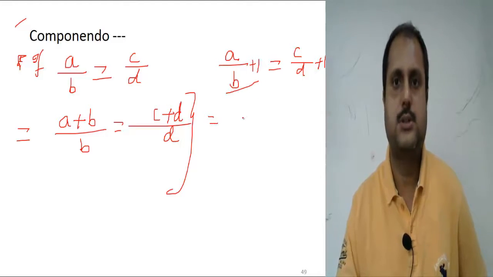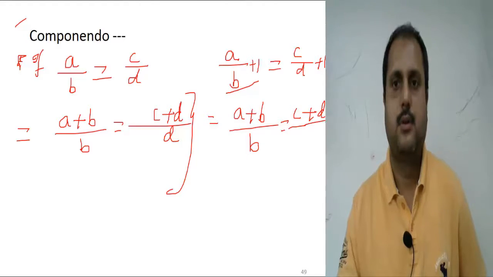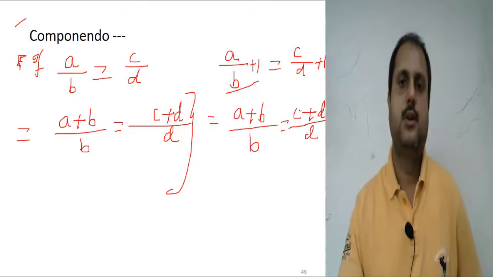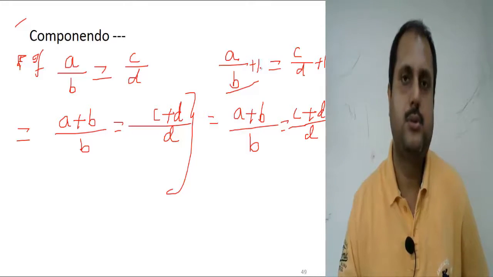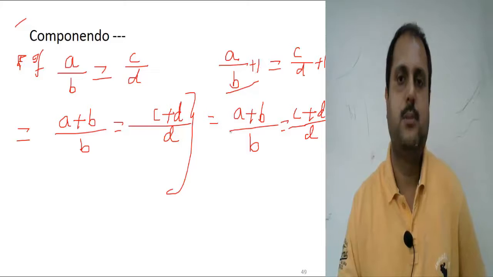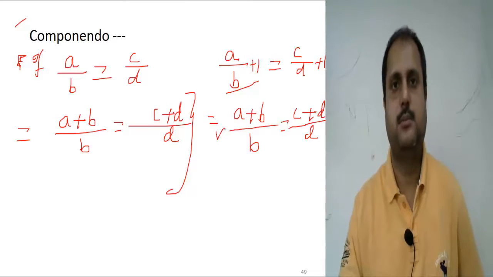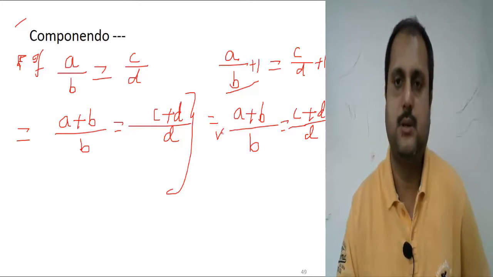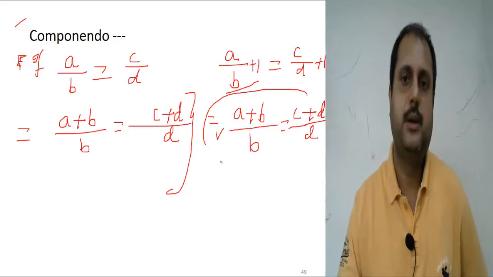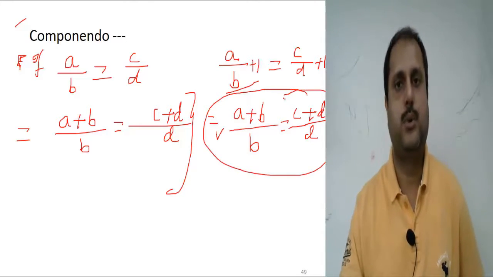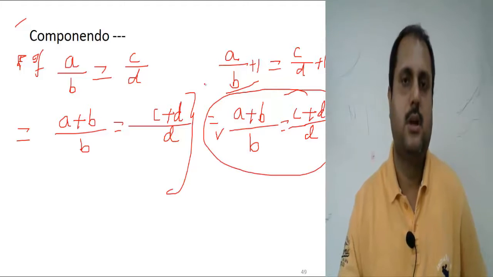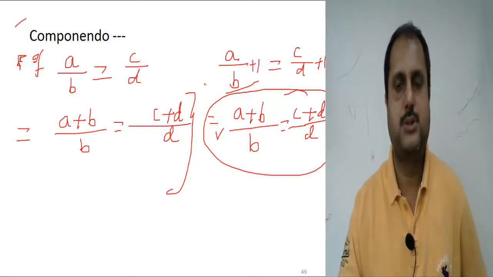If we solve this, we get A plus B by B and C plus D by D. So the value remains the same, and this is called componendo. By using these principles, we can solve many questions very easily.